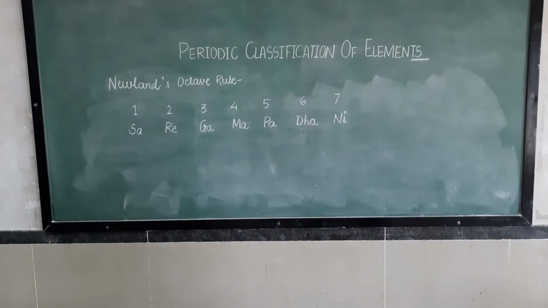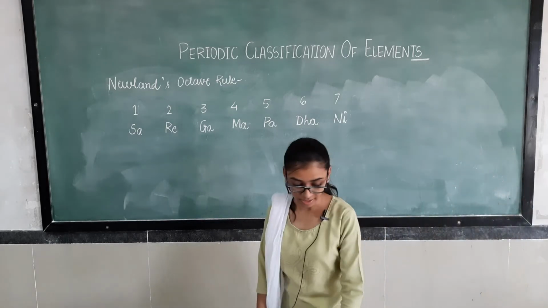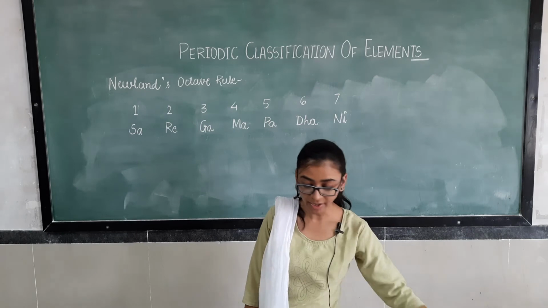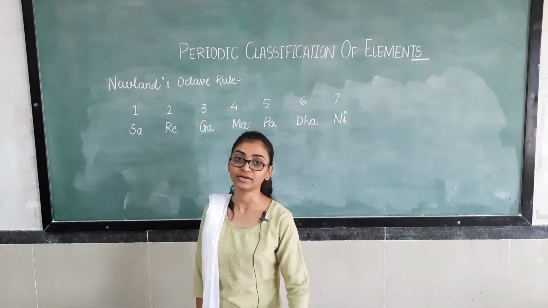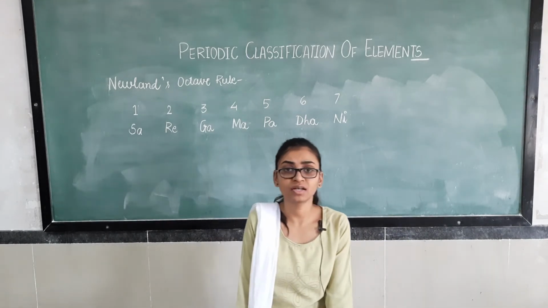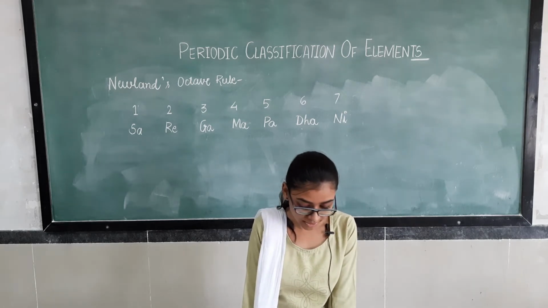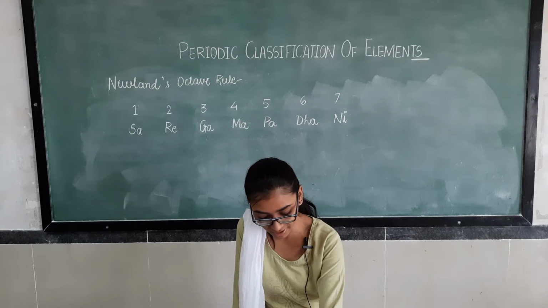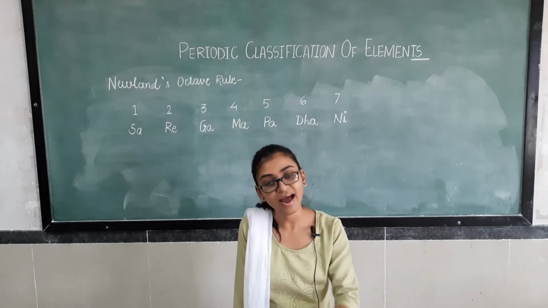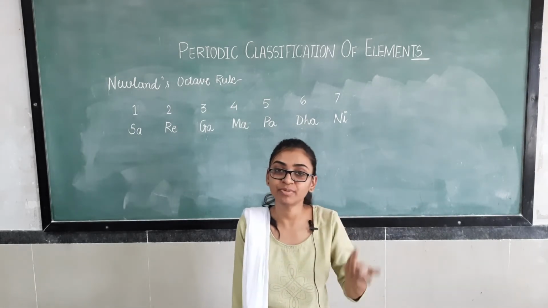Now another discovery was done by a new scientist, that was Newland. Newland gives his Newland's octave rule. Newland was a music lover, and he was a chemist also. Because he was a music lover, what he had done was mix up chemistry with music.